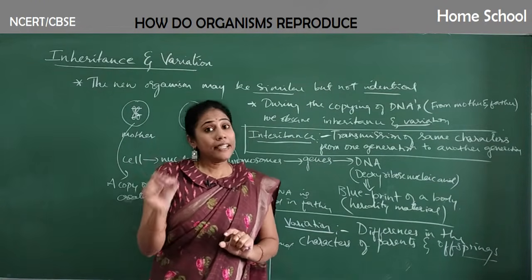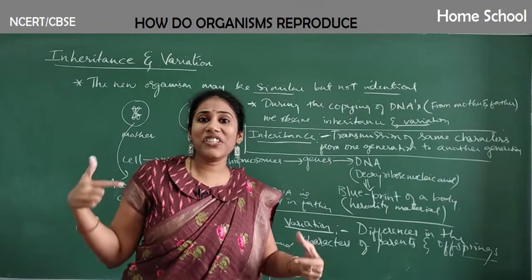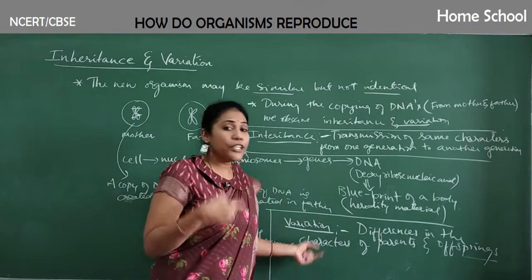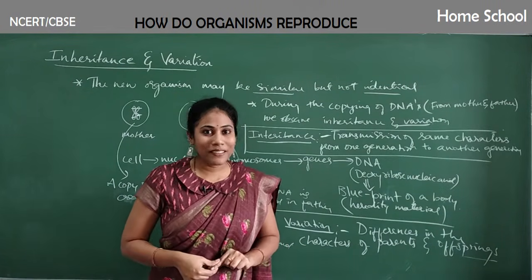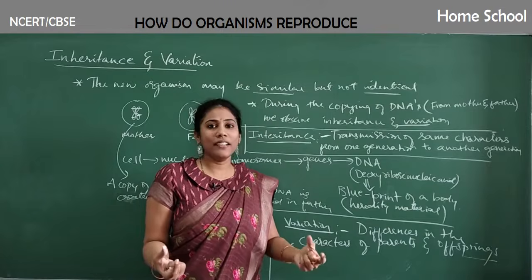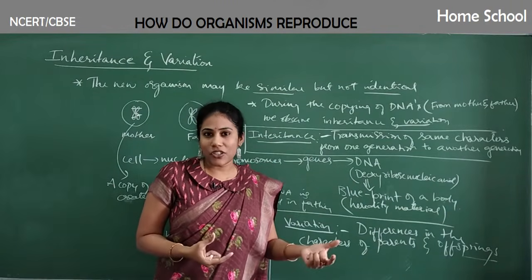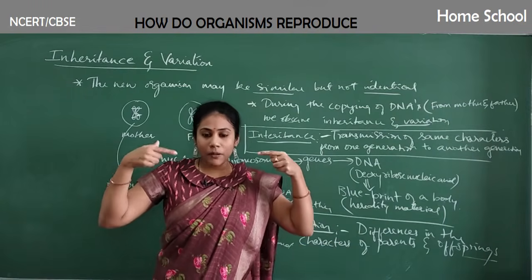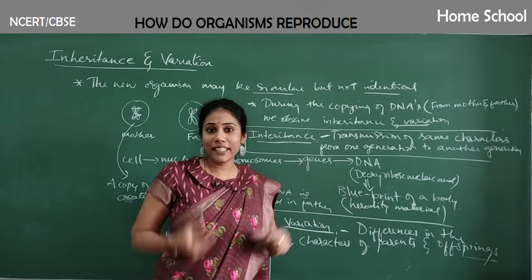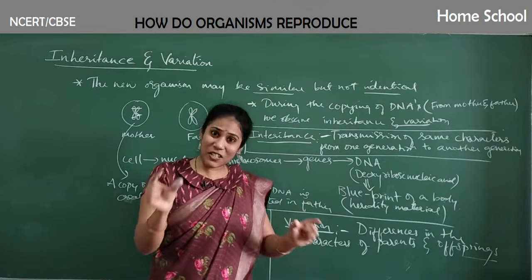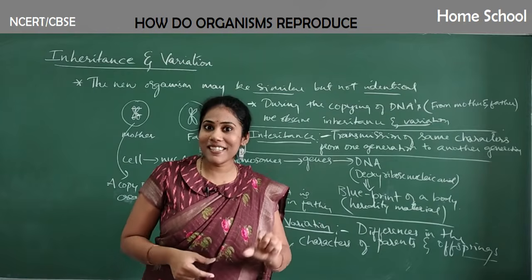And now let us learn the importance of variation, why this variation has to occur, what is the use of such variations. This is an important point to remember. The importance of inheritance is that the same characters pass from one generation to another generation, right? Our basic structure would be retained by this inheritance. But variation is also necessary. Why is this variation necessary? Let us discuss in detail.